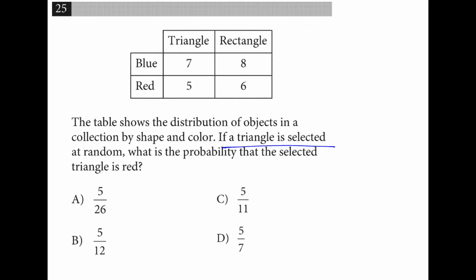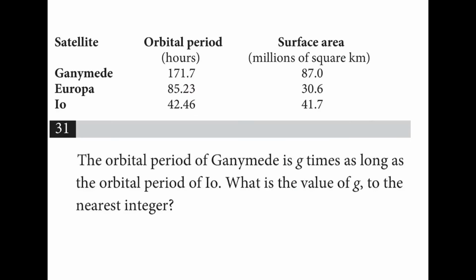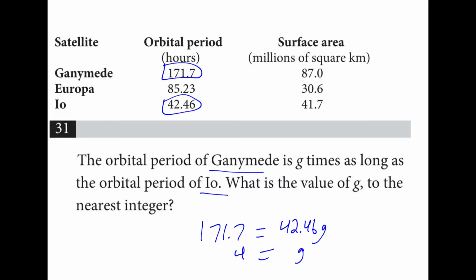If a triangle is selected at random, there are 12 total triangles. What is the probability that it's red? That's 5 out of those 12. The orbital period of Ganymede is G times as long as of Io. So we can represent that like this, and if we divide, it's about 4. There's our answer.